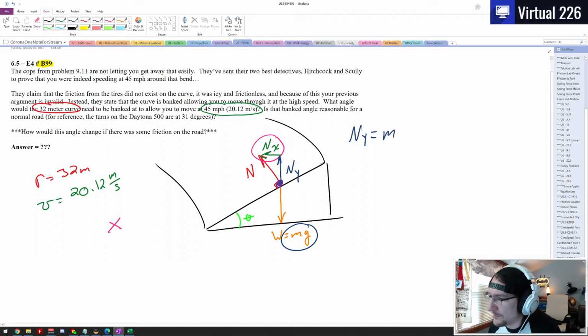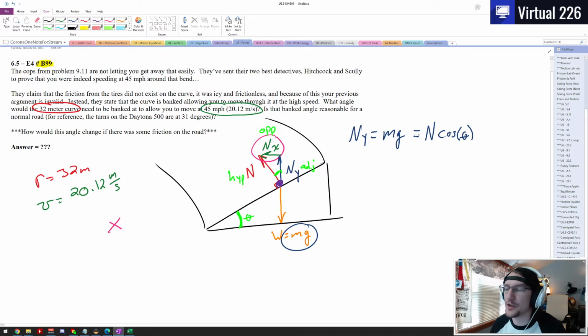So they have to be equal. And we know that if we draw a little triangle here, this angle on the inside in green is the same angle that our road is tipped at. So we can quickly say that this is the opposite side, our adjacent side, and the hypotenuse, which gives us that Ny is equal to mg, which is equal to N multiplied by the cosine of theta.